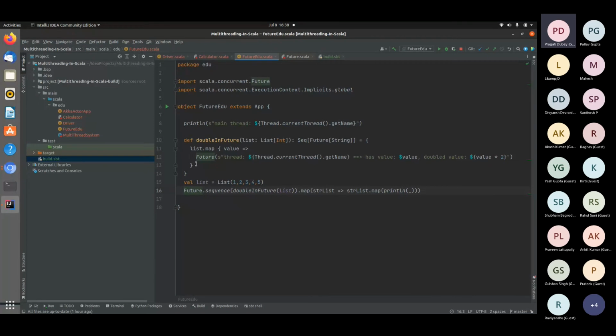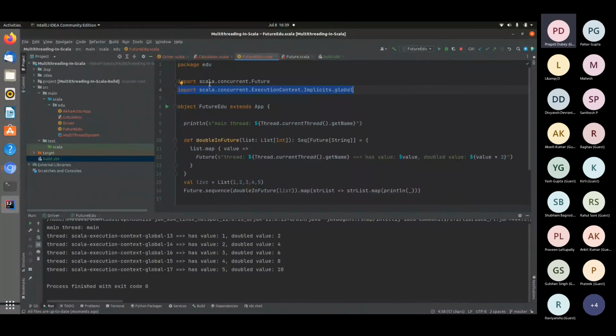And for that purpose, you must be thinking I have not applied any implicits here as the execution context, but you can see I've imported the global implicit that specifies that I'm using the fork join pool here. So now let's run this program.